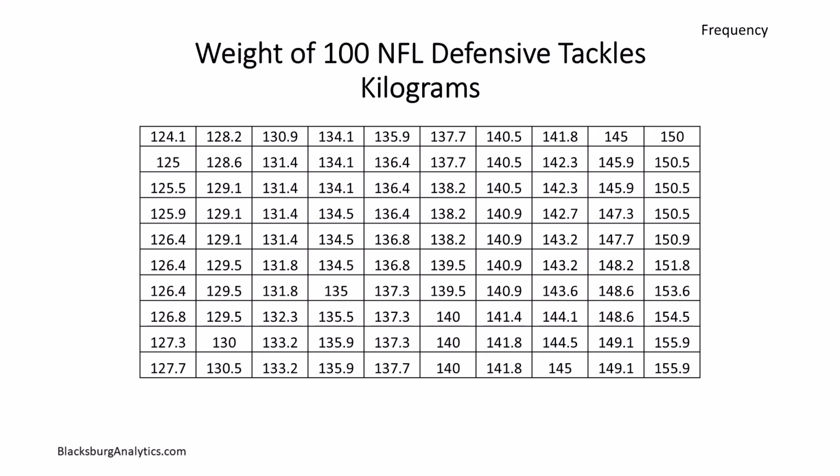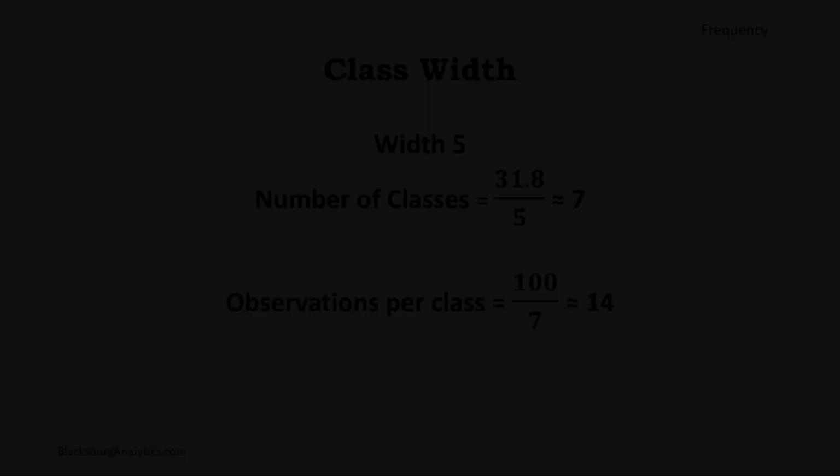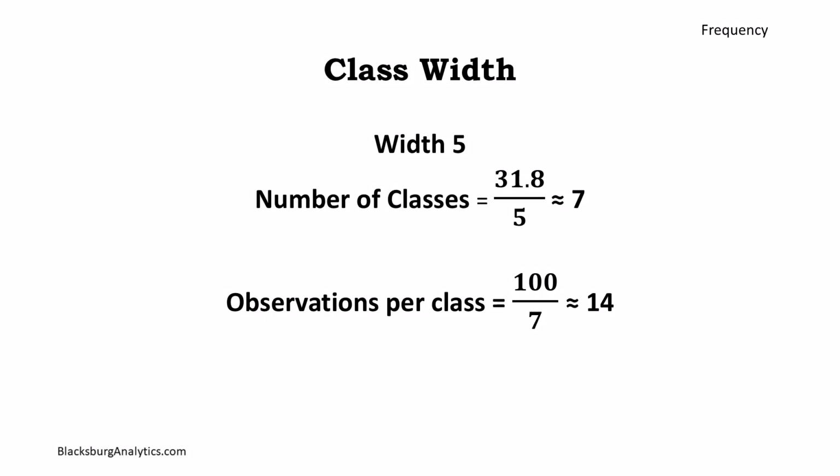The minimum is 124.1 kilograms. The maximum is 155.9 kilograms, and the range is 31.8 kilograms. Since this is weight of people, a class width of 5 is reasonable.